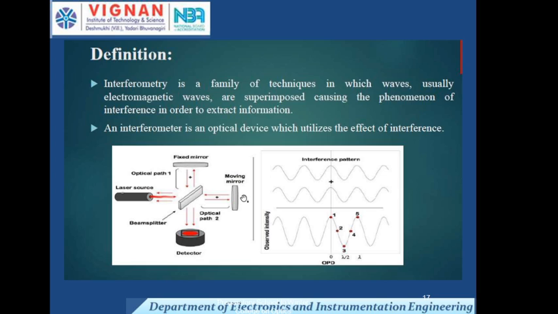That signal then reflects again to the beam splitter. Whatever reflected signals are there, we can detect by using this detector.